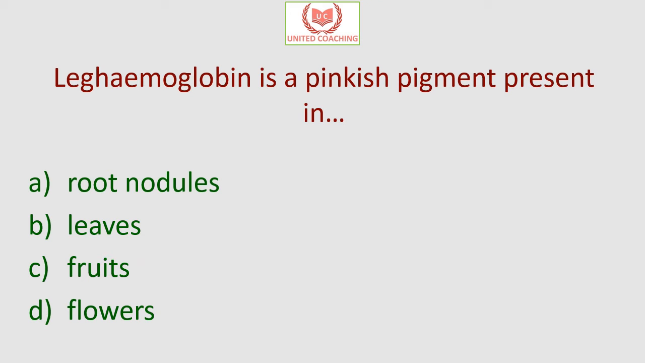Our next question is, leghemoglobin is a pinkish pigment present in. Is it in root nodules, or leaves, or fruits, or flowers? So the answer is root nodules. Leghemoglobin is a pinkish pigment present inside the root nodules of nitrogen fixing plants like legumes, and it is an oxygen scavenger, and it protects nitrogen fixing enzyme, that is nitrogenase, from oxygen. So the answer to this question is leghemoglobin is present in root nodules.